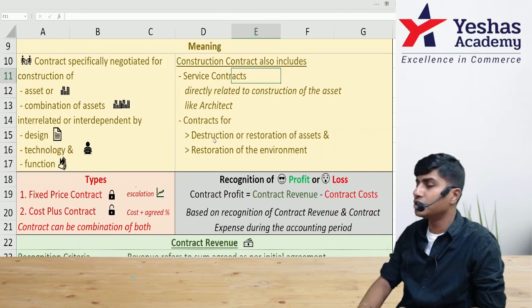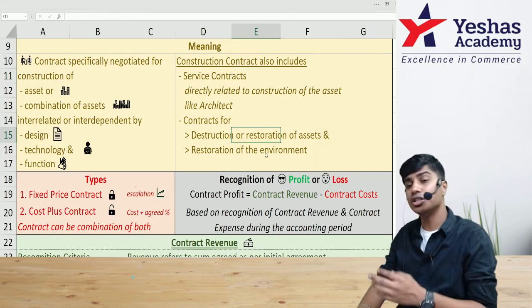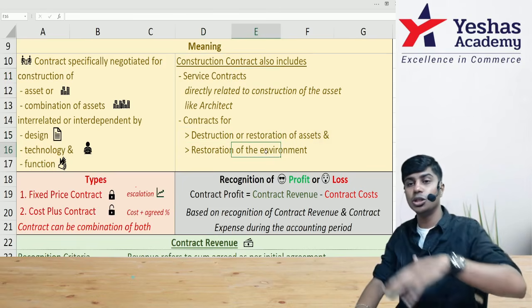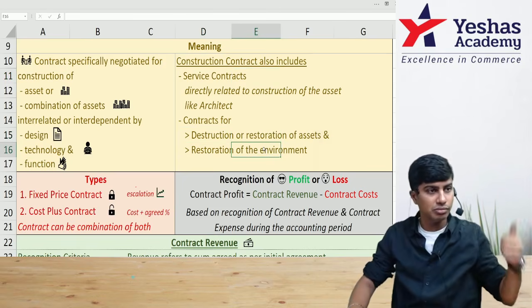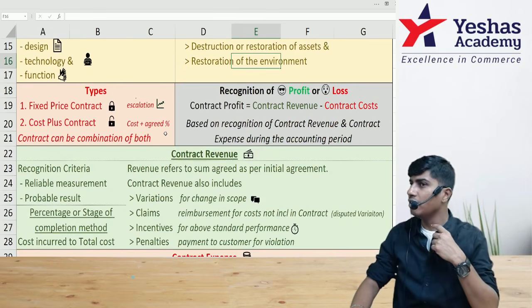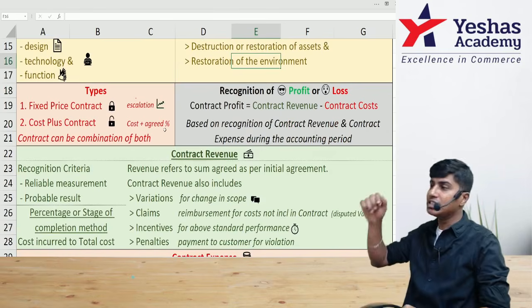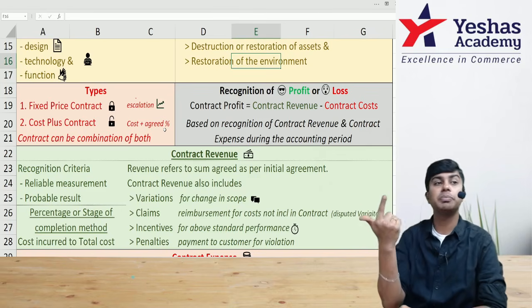It will include contract for destruction or restoration of assets or restoration of environment, like restoration of a mining site to ground level. Understood? Then what are the types of construction contracts that we have? Based on the revenue, construction contracts are two types. One, fixed price contract. Second one, cost plus contract.